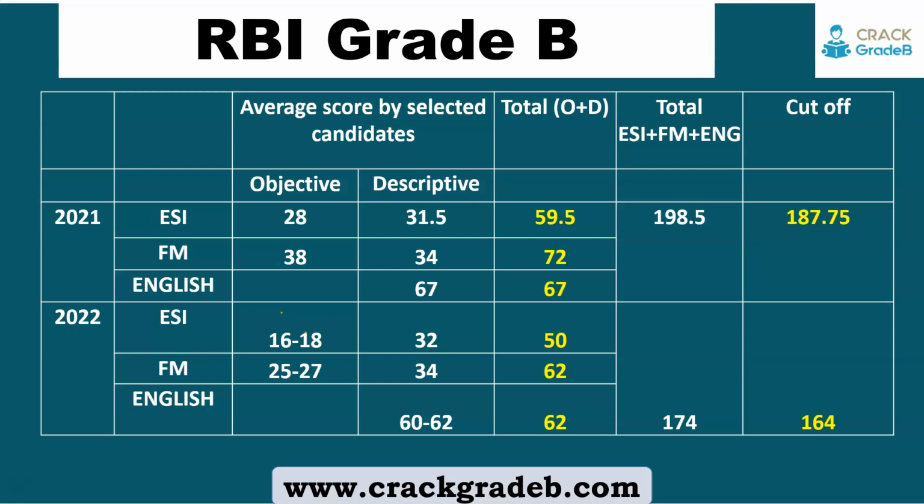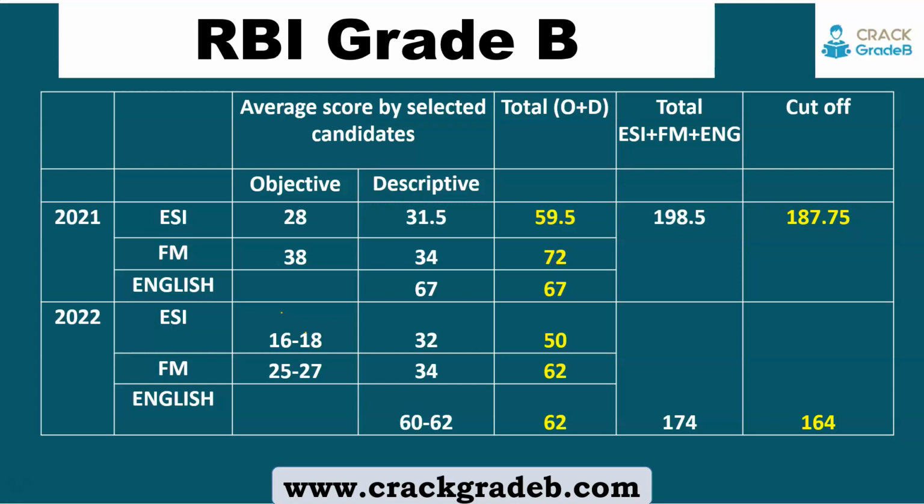to the last year, because in last year's ESI objective, if we talk about schemes like PM Kisan was asked, and Amrut Mission was asked, and the OECD report that was in news. So questions were easy, easily doable.